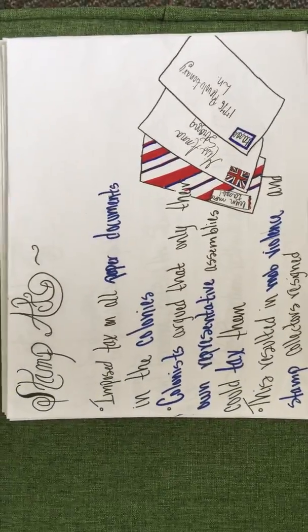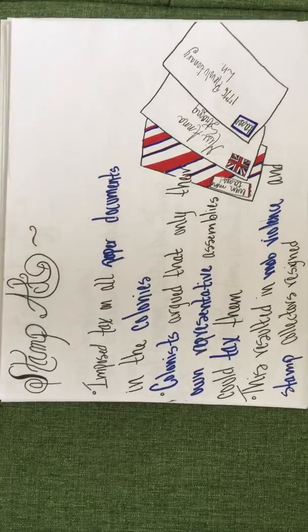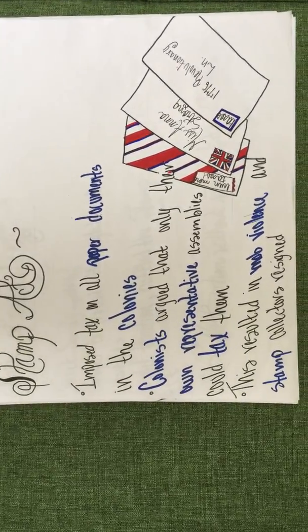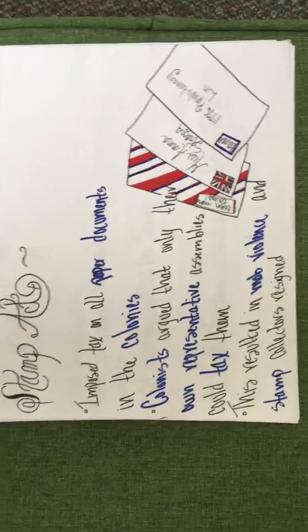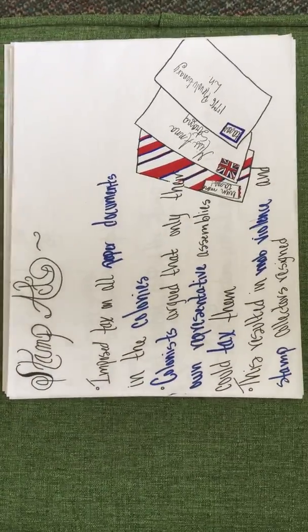The Stamp Act imposed a tax on all paper documents in the colonies. Colonists argued that only their own representative assemblies could tax them. This resulted in mob violence, and stamp collectors resigned.